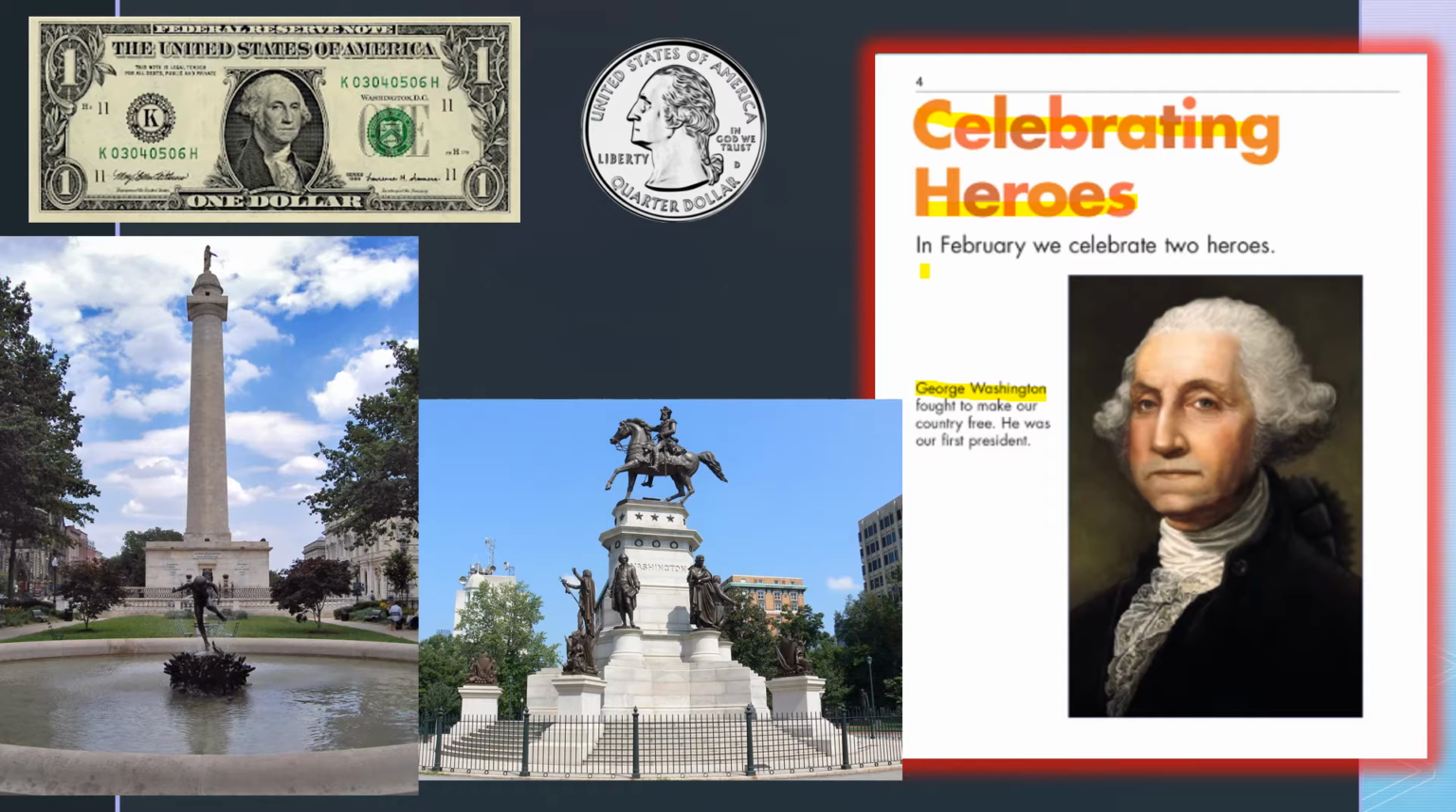I know you remember talking about George Washington early in the year, and he was the first president of the United States. He fought to make our country free. Right there it says he was our first president. I'm sure you remember talking about him. Remember when we were passing around money and we showed that he is on the dollar bill, and he is also on the quarter. And we talked about how there were different places that honored him. There's different things in America that honored him.